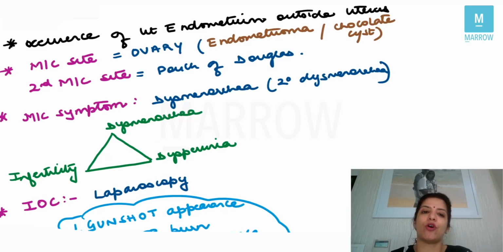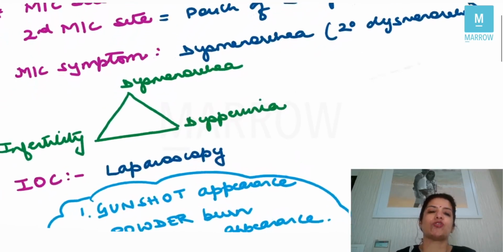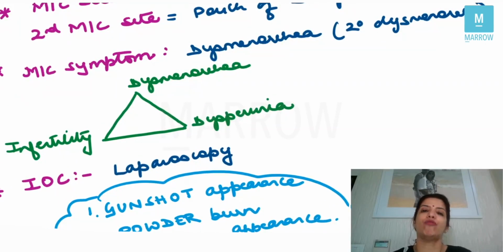The second most common site is the pouch of Douglas. Right? Now, the most common symptom of endometriosis is secondary dysmenorrhea, and the most common cause of secondary dysmenorrhea is endometriosis. In endometriosis, you can get a triad of dysmenorrhea, infertility, and dyspareunia. What is dyspareunia? Pain at the time of intercourse.